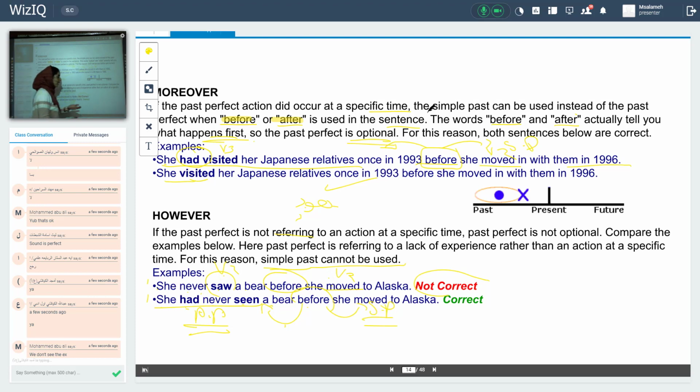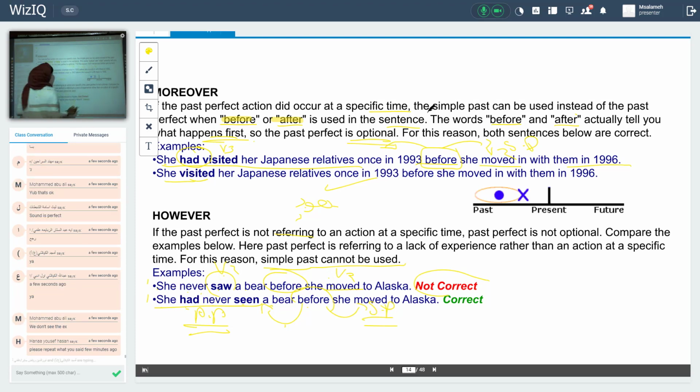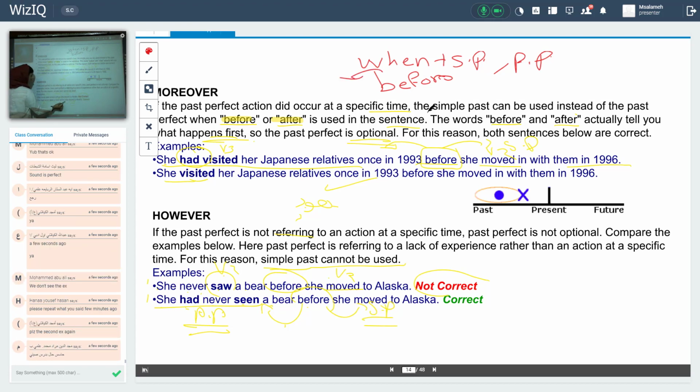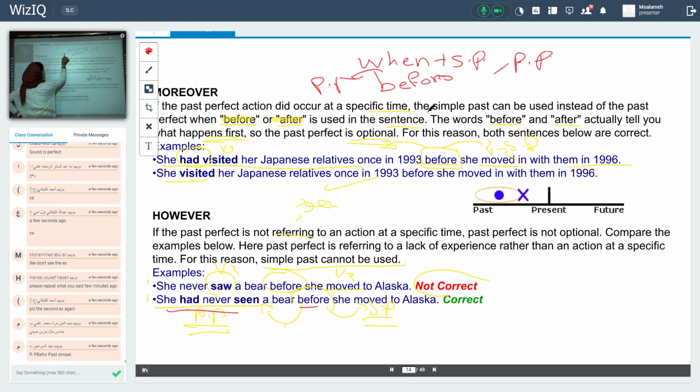Okay? I want to make a revision. When we have "when", it's followed by what? By simple past and made in past perfect. Number 2, when I have "before", it's preceded by past perfect and followed by simple past.